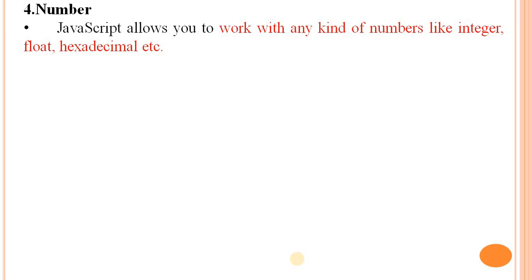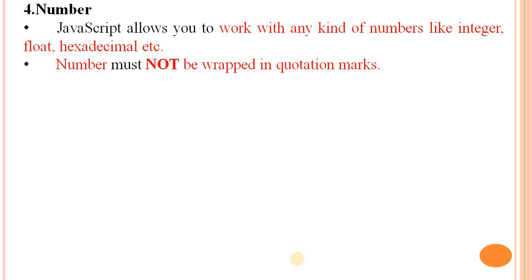Next point is number. Number means a numeric value. JavaScript allows you to work with any kind of numbers like integer numbers, float numbers, hexadecimal numbers, etc. Numbers must not be wrapped in quotation marks. Strings are enclosed in quotation marks, but numbers must not be. For example, integer is equal to 1000 and float is equal to 10.2.